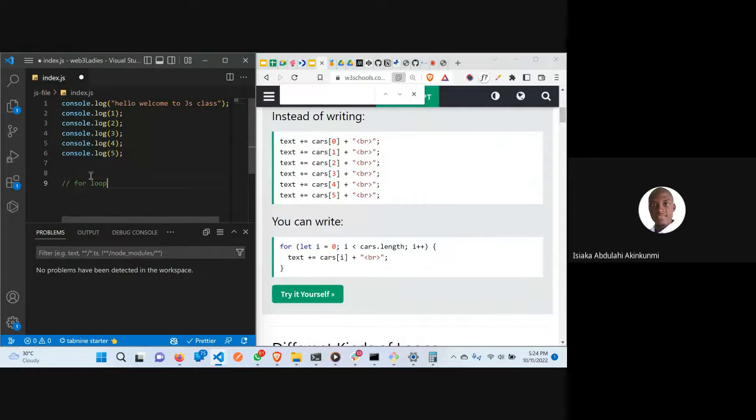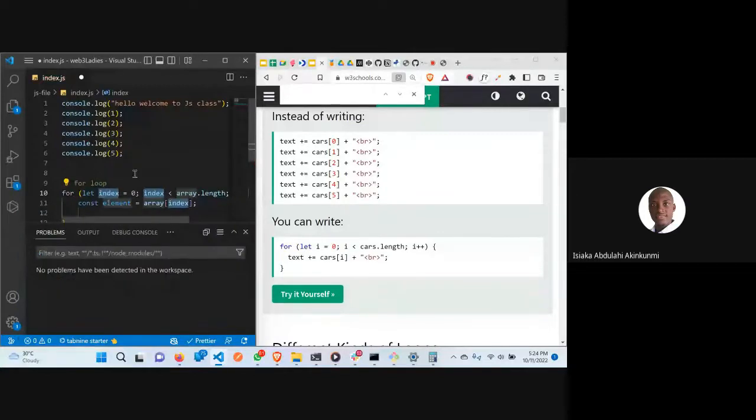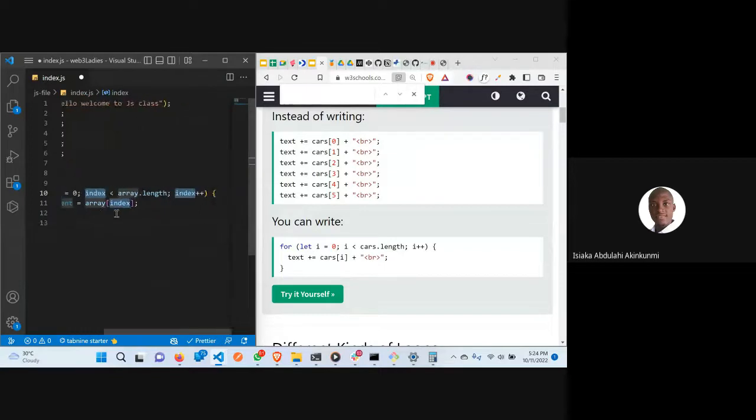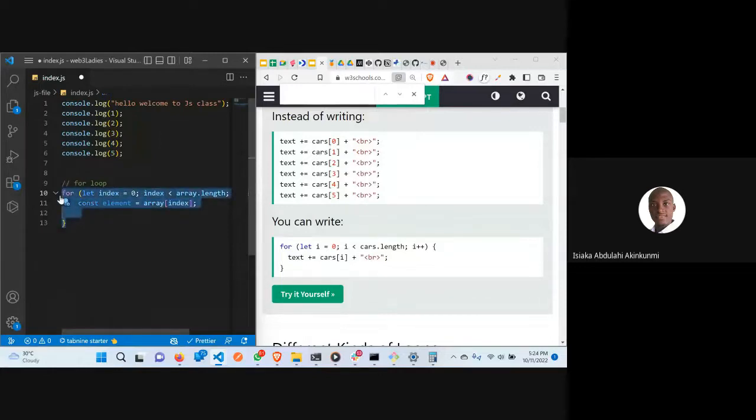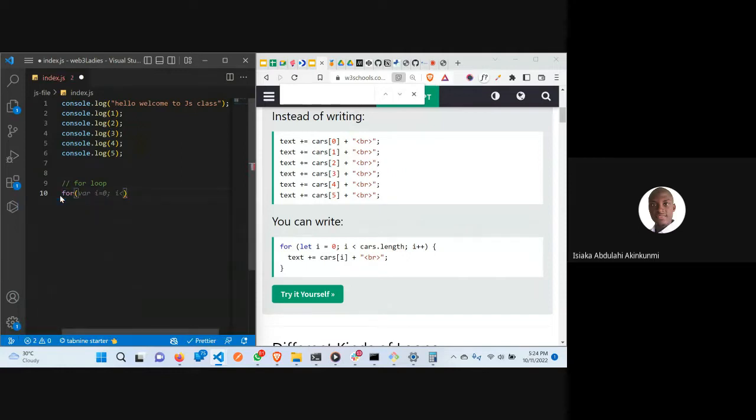For you to write a for loop, this is the syntax. If I write for here, you can see there's a suggestion, a for loop. If I click on it, you can see it suggests how I'm going to write it. But I'm going to clear this and write my own so I can explain. So this is how you write for. Then where we are going to execute is this block. So this is how our for loop is.